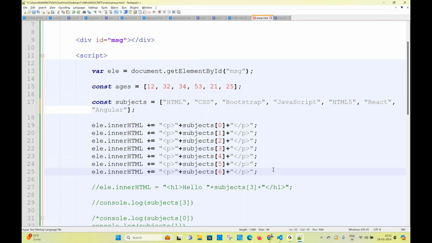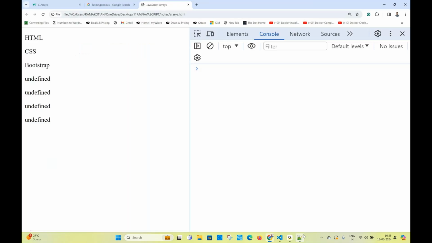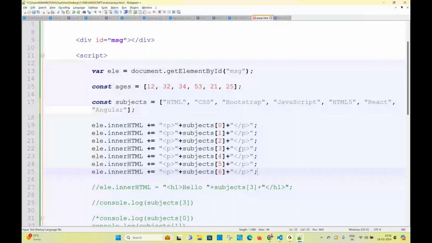Generally, we don't know the length of the database. How many values are in the database? Will you know? And if you have 1,000 values, you write 1,000 times like this. No, this is not correct. So then, what is the ultimate concept? How can we iterate array values?